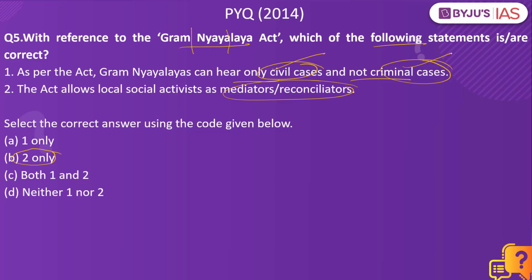Yes, this particular act also allows social activists so that they can participate in the judicial process. There can be mediators and reconciliators as well, and ultimately what it is supporting is decentralization when it comes to the judiciary and participation of the civil activists. That is why the answer to this is 2 only. This happens to be a previous year question from the year 2016. Now let's look into the fact of the day.